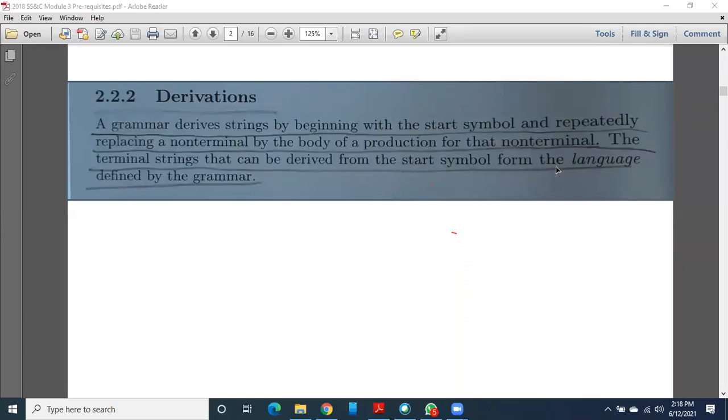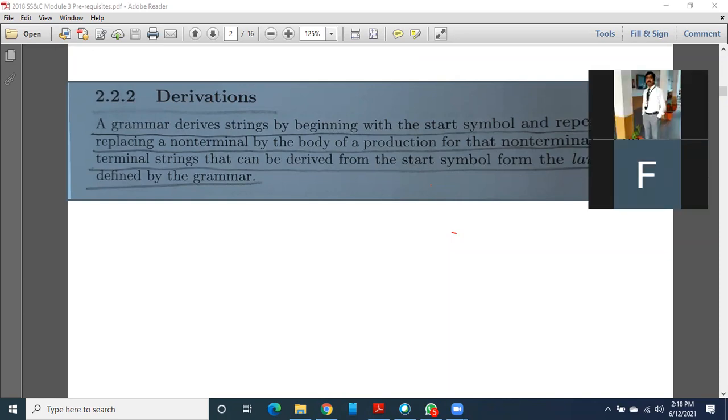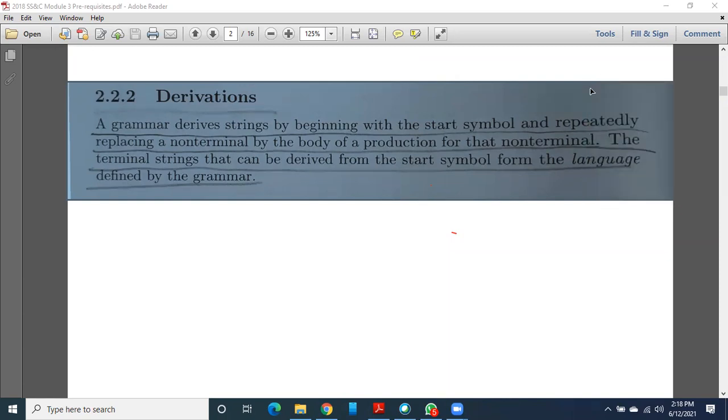Such a group of letters will form one word. That word itself I am calling a string. And not only words are called strings; in fact, an entire sentence is also called a string. And such a set of collection of sentences is going to define or describe that language. So a language is made up of a set of strings, the strings are made up of a set of words or sentences, and those are made up of a set of symbols. I hope you are understanding now.